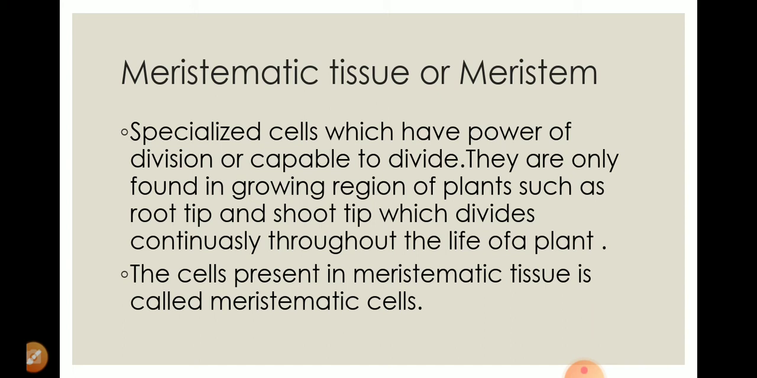So meristematic tissue once again is a type of tissue which is very specialized in function, and it has the power of division. Power of division in the sense that cells continuously divide to increase their number. Suppose there are 2 cells, then 4, then 8, then 16, like this. When the number of cells increases, the diameter and thickness of the stem will increase, and the length of the stem or the root or the tree will also increase. So this is about the meristematic tissue.